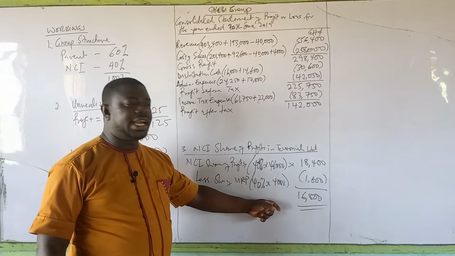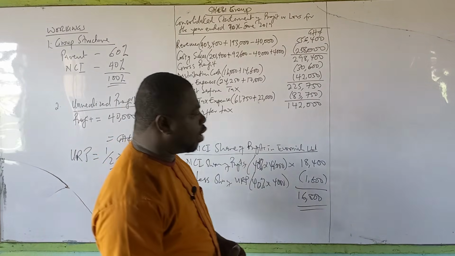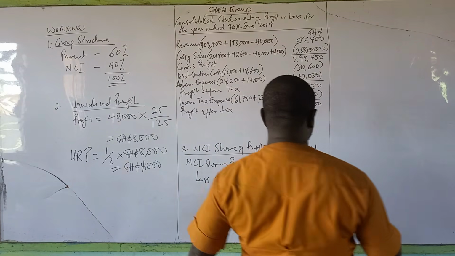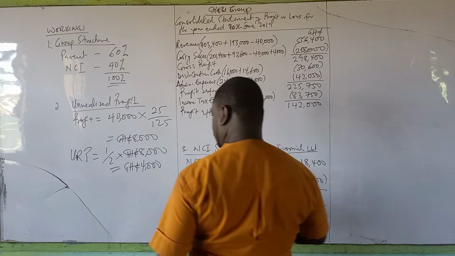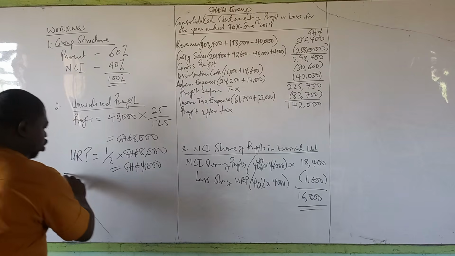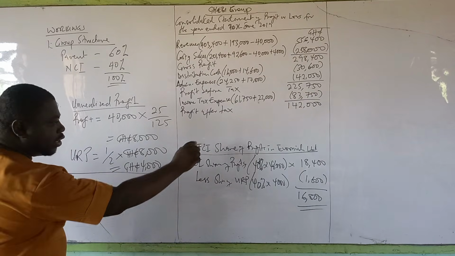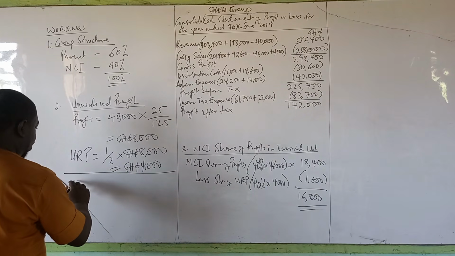Now, this is another way you can go about it. You could have just said that to get your share of NCI, you calculate the full profit.